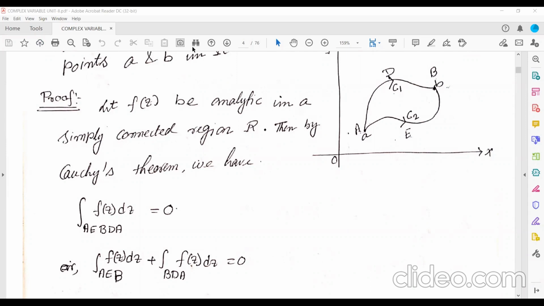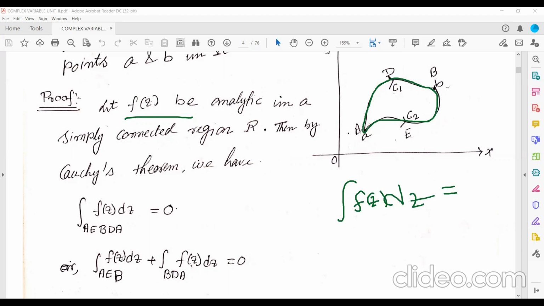That means, now see here, this is a simply connected region. If you take this whole thing as a region, this is obviously a simply connected region. So f(z) is analytic in the region. The problem already says that f(z) is analytic. Then according to the last theorem, the integration of f(z) over this region.